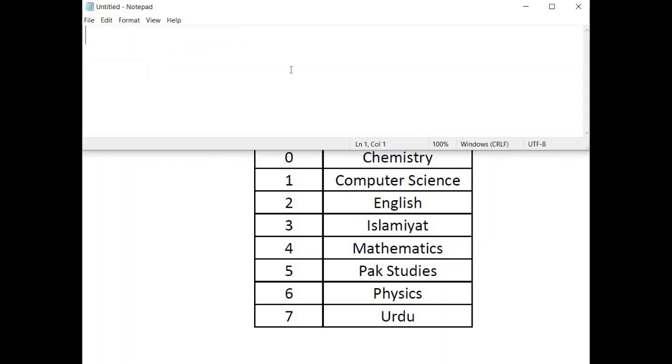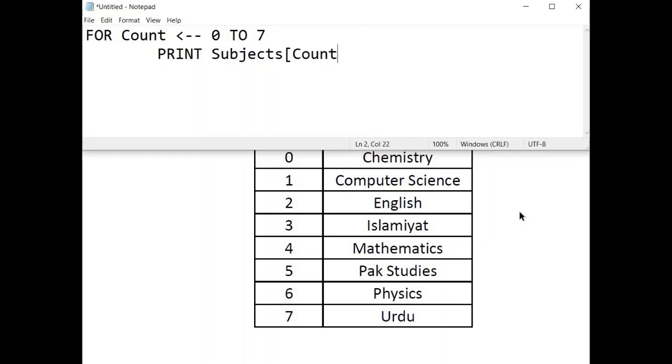And if you have to display or write all the members, all the values stored in an array, simply again use a for loop for count 0 to 7 or 1 till 8. Simply write down the keyword print, write down the array name, subjects, open a square bracket, write down the name of your counter variable, next count.